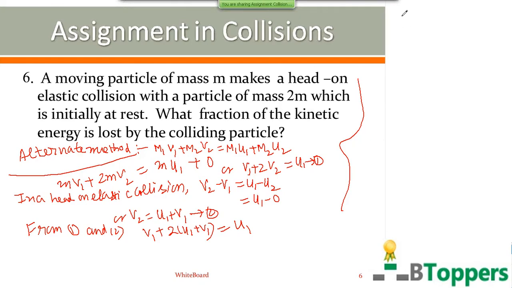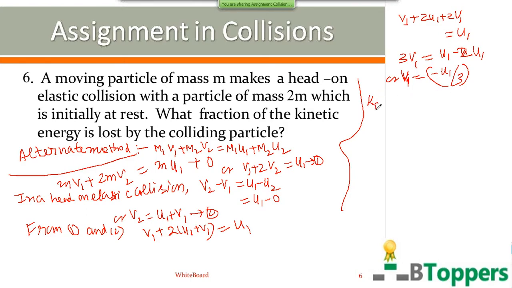So you can solve for V1 here. V1 plus 2U1 plus 2V1 equal to U1. So 3V1 equal to U1 minus 2U1, or you get V1 equal to minus U1 by 3. That means after collision, the first particle rebounds back with 1/3 of its original speed.